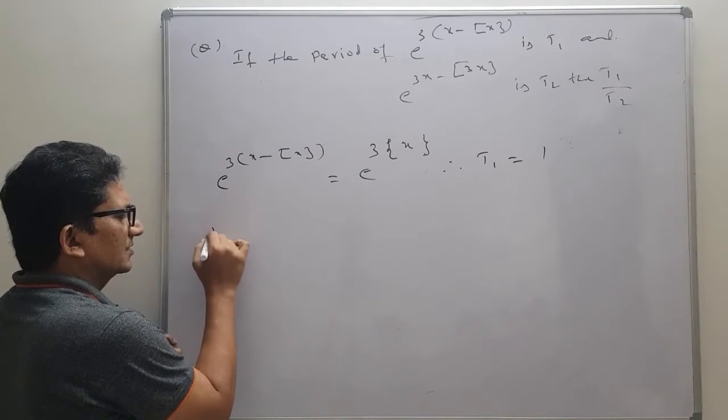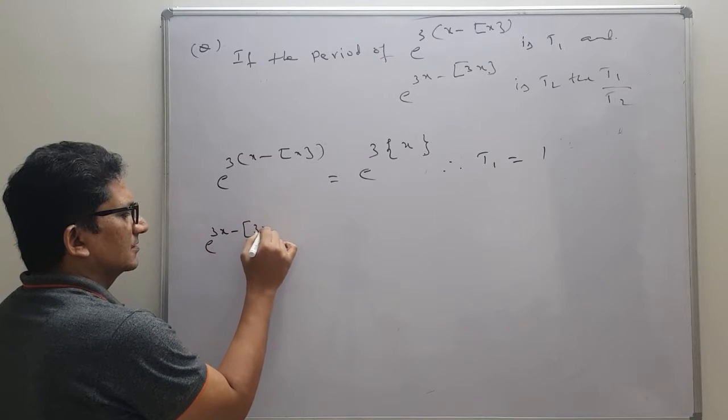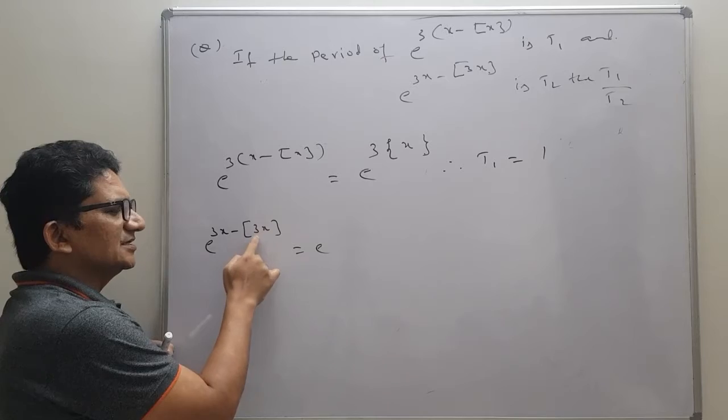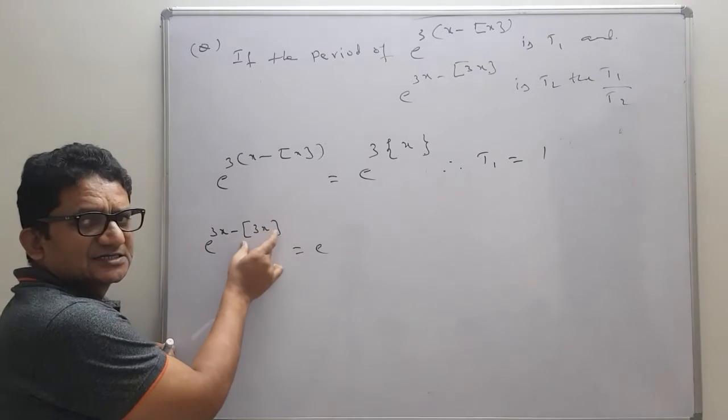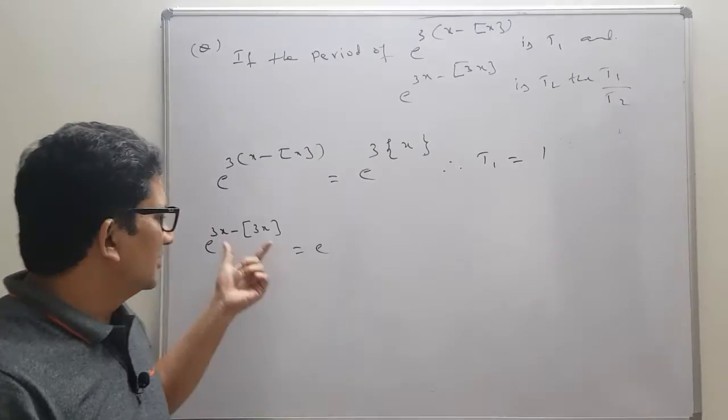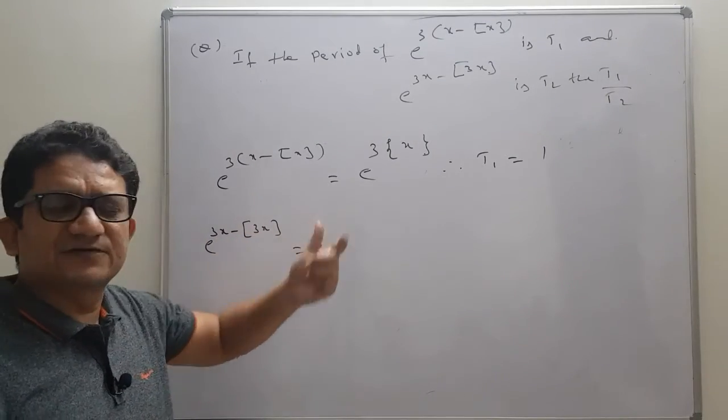See, e power 3x minus step of 3x, or greatest integer function of 3x. How can you write 3x minus step of 3x?